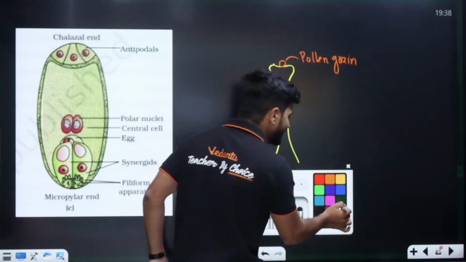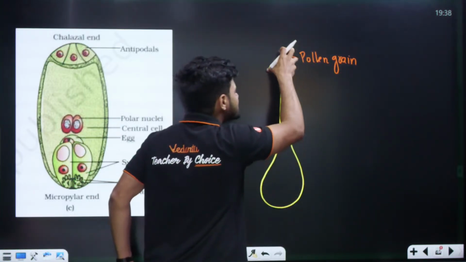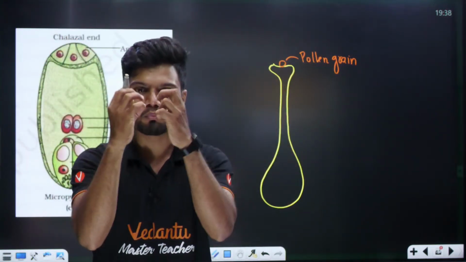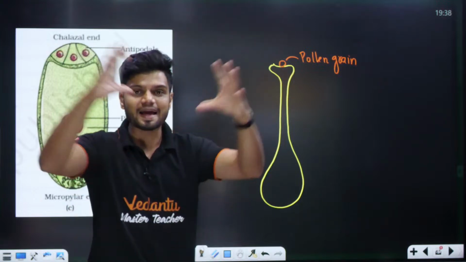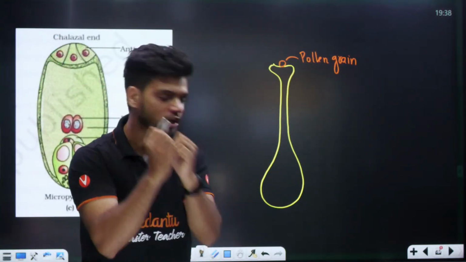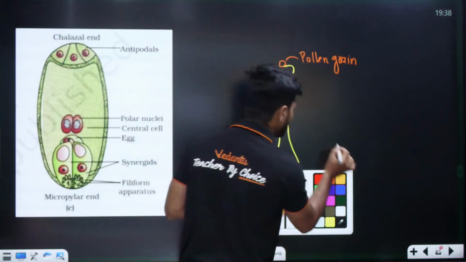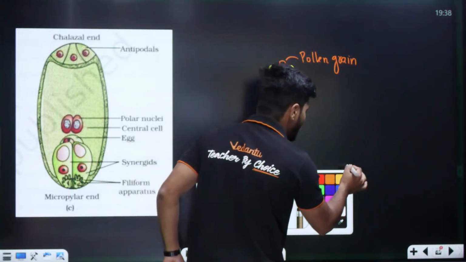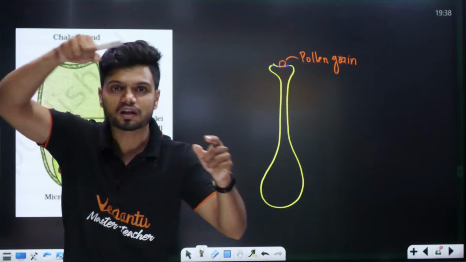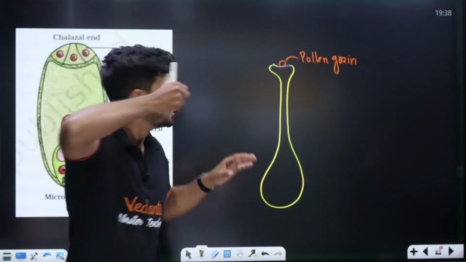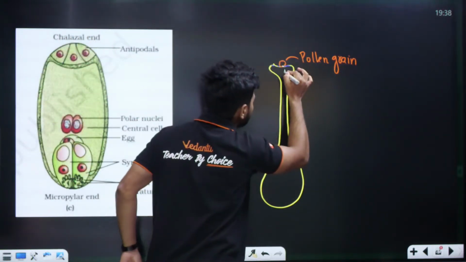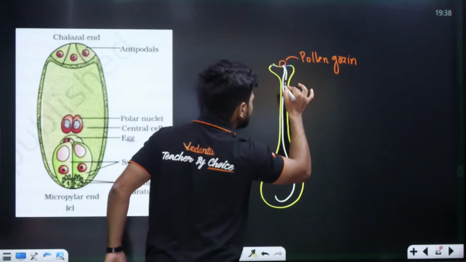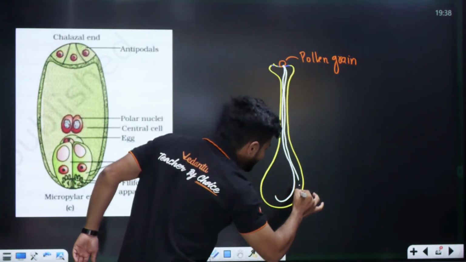Now once the pollen grain lands on the stigma, it will expand. How? By absorbing the moisture. The pollen grain will expand by absorbing the moisture on the stigma. The stigma has moisture on it. Now once the pollen grain expands, the intine will come out in the form of a pollen tube. Pollen tube formation.